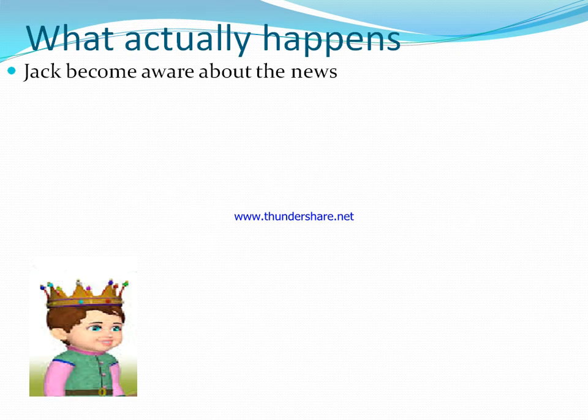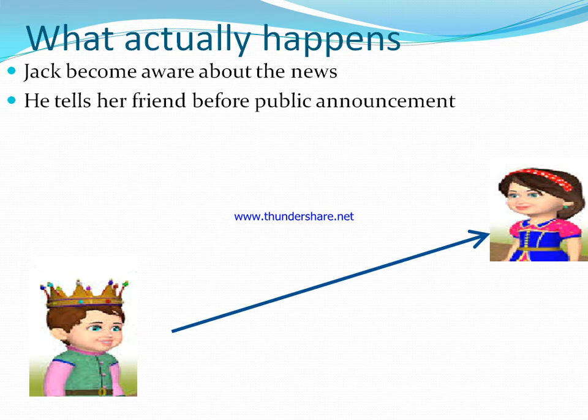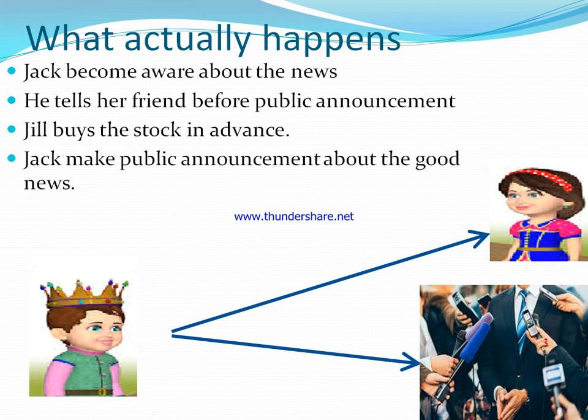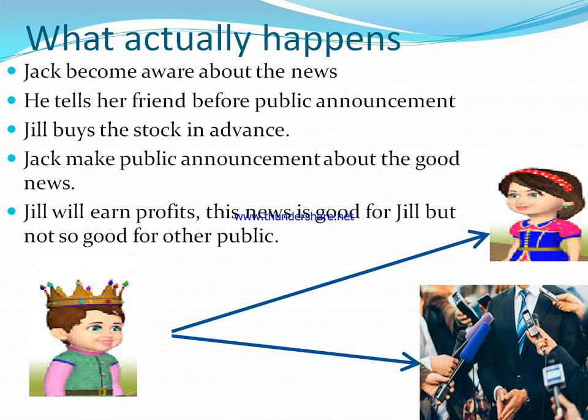So a quick recap of the example. Jack, who is the CEO, becomes aware of the news. He tells his friend before the public announcement. Jill buys the stock in advance. Jack makes the public announcement about the good news. When people start buying the stock, Jill earns a good amount of profit by selling at a high price. So basically, this news is good for Jill but not so good for other people. This is just an example to explain the concept of how information has its impact in the market.